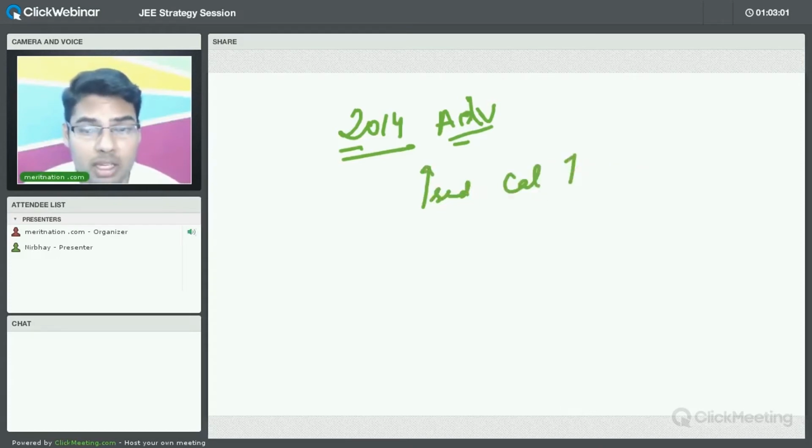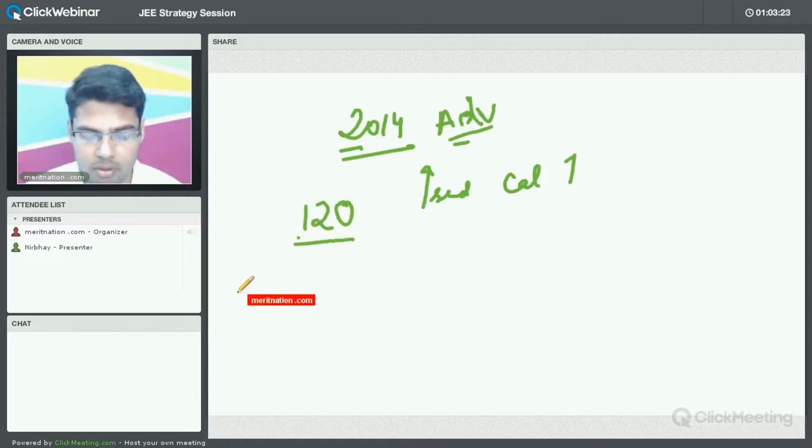So by looking at all these things, some of the students may panic that this question paper is having more multiple choice questions than usually they are asked. So basically the important point is you do not have to panic by looking at these particular facts and figures. The important point is you have to be calm throughout the question paper. So what strategy you can apply is basically, there are 120 questions, fine.